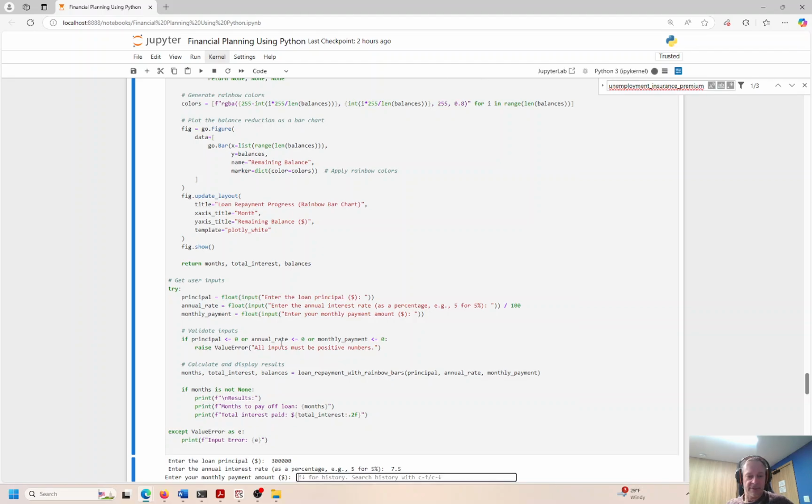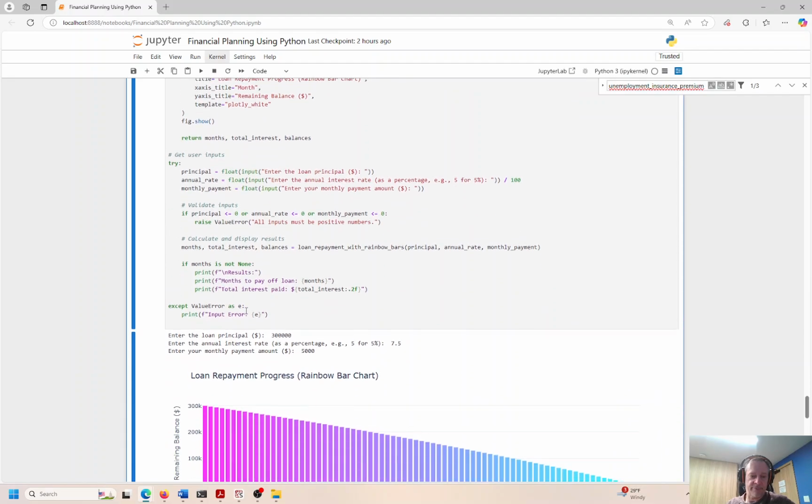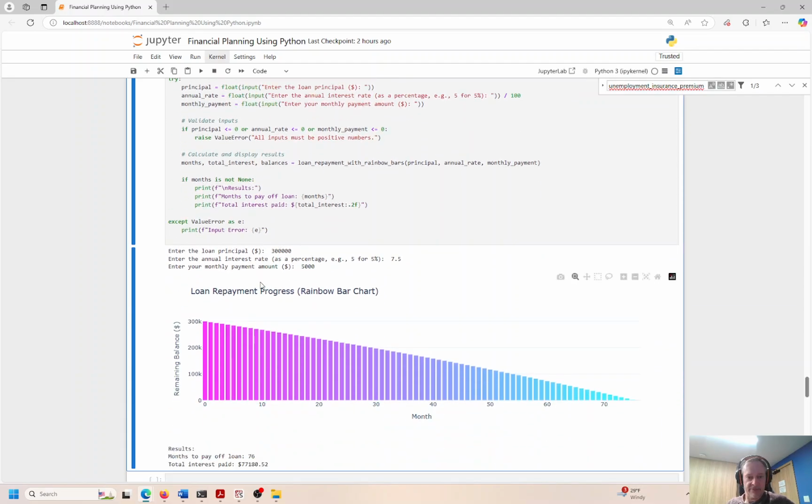The monthly payment amount, how much are we going to pay on this loan? Let's say I want to get this thing paid off. I'm going to buckle down and save money and try to pay 5,000 per month. Okay, it's aggressive, but let's see if we can do it. And we get down to our colors here. So everything's plotted out. We got 300K. You can see it's going down. It's decreasing lower and lower. Into month 62, we have 64,000 outstanding. And then it goes down to just about 1,000 right at the end. And then we pay off the loan after month 75.